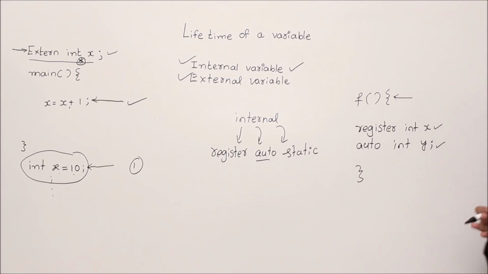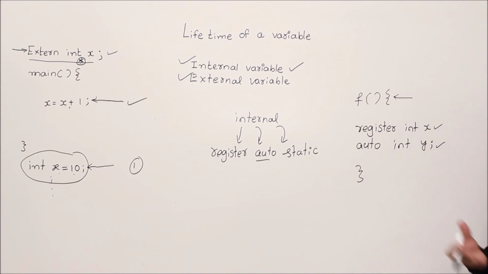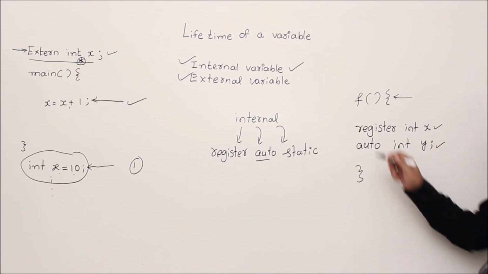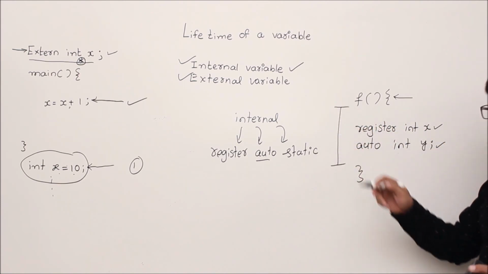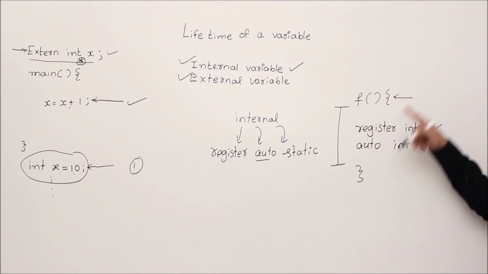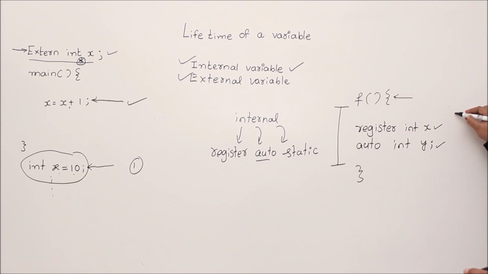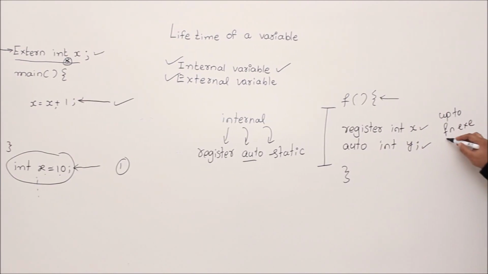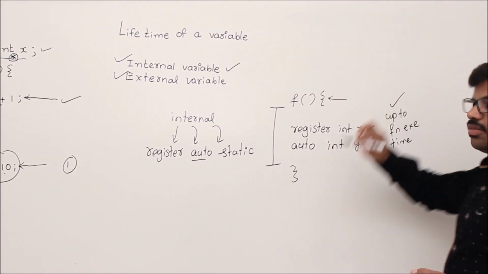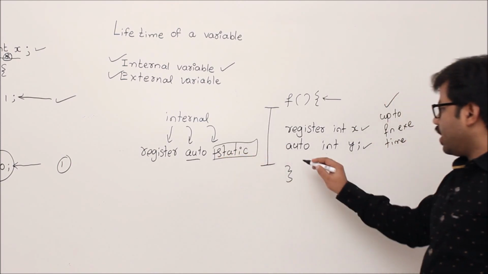Understand? If that is the purpose, you tell me what should be the lifetime of these variables. It's very easy to see now. Since you are only using it in this function, not more than that, the lifetime of this register int x, or auto int y, or any local variable declared as register or auto, should be only up to the function execution time. That's it. Done. Now let's focus on static. What if your variable is static?